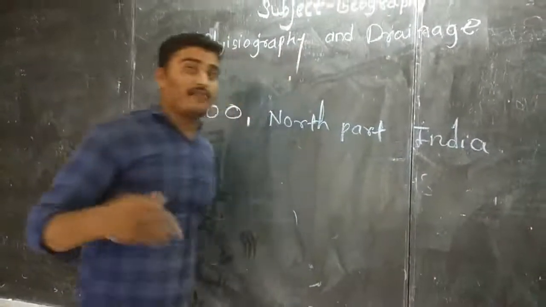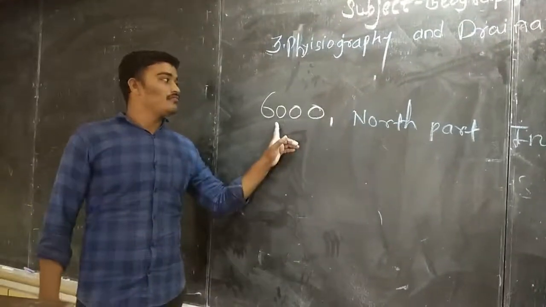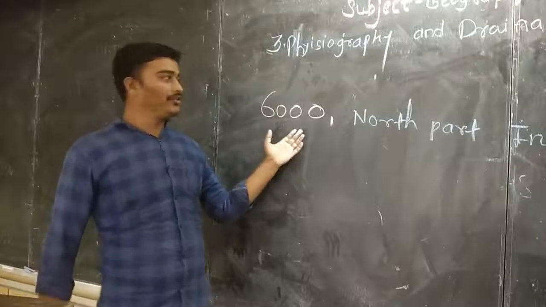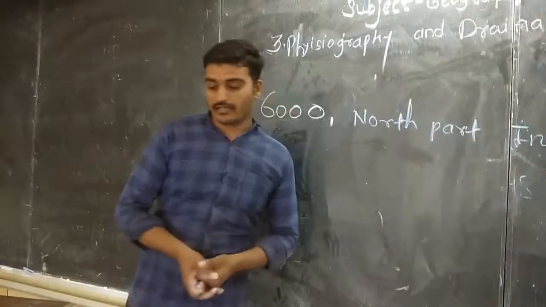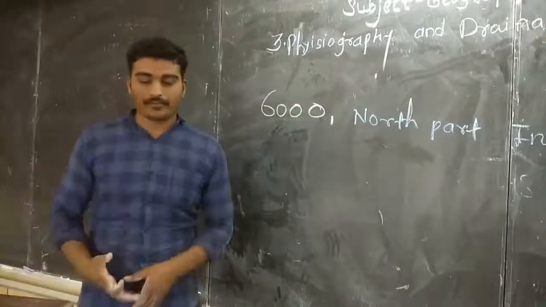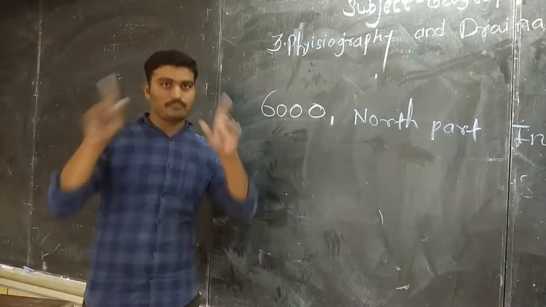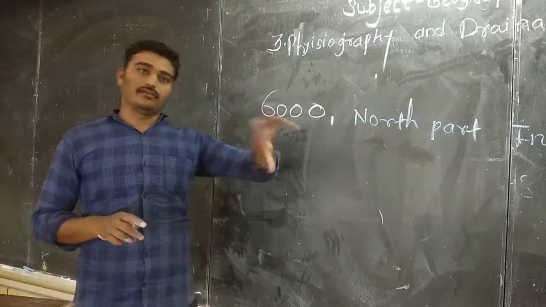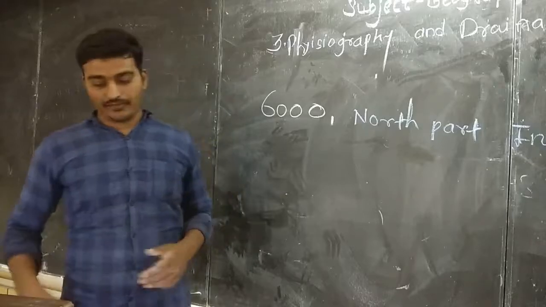The maximum altitude, the maximum height from sea level, more than 6,000, we can find in the north part of India. If you see the map, you will realize that in a red color symbol, the north part of India is marked as more than 6,000 in altitude.